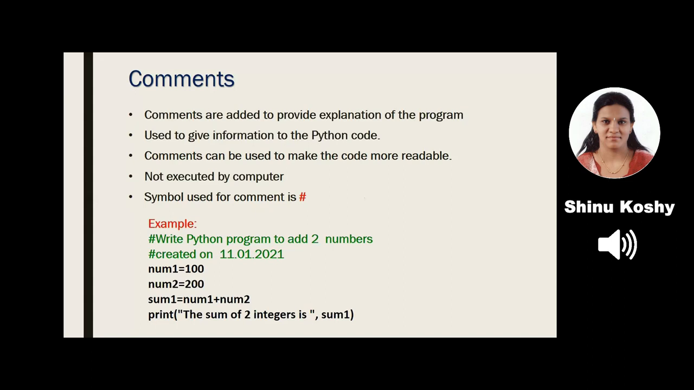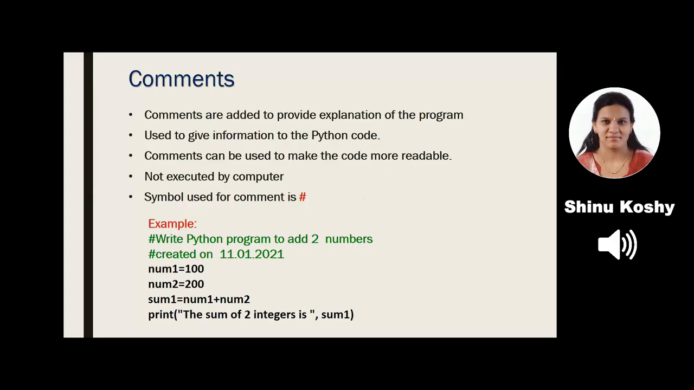This explanation is called a comment. These comments are not executed by the computer. That is, we don't get an output for the comments that you write. In order to write a comment, we use the symbol hash. In the example, you see that the first two sentences begin with the hash. They are the comments. It is just giving some information about the actual program that you have written. The program is given below, like num1 equal to 100, etc.